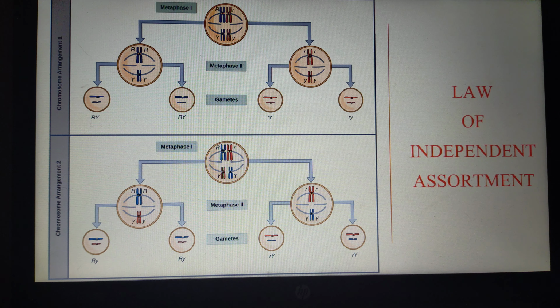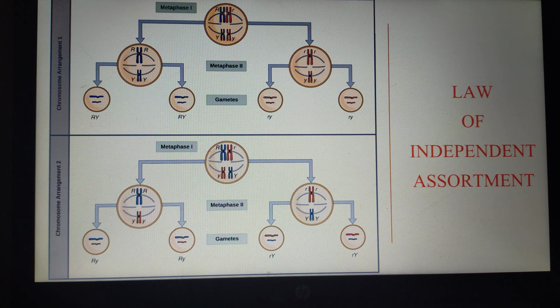So this is one of the very important points regarding independent assortment. And moreover, the law of independent assortment is applicable only if the alleles are present on separate chromosomes, right? See here, this chromosome has the allele for shape and the allele for color is present on a separate chromosome.